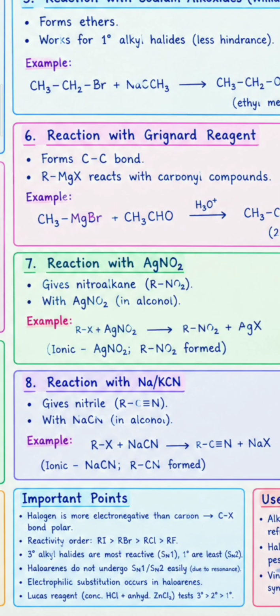Next one is reaction with sodium or potassium cyanide, which gives nitrile. With sodium cyanide in alcohol, when alkyl halides are treated with sodium cyanide, it gives nitrile.